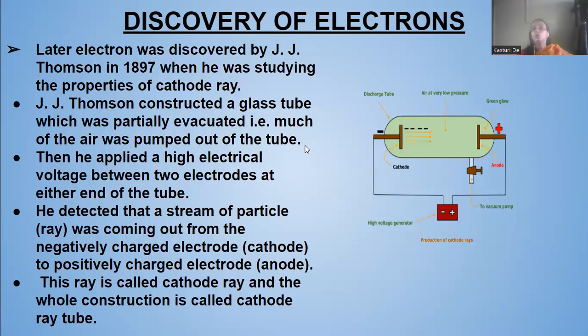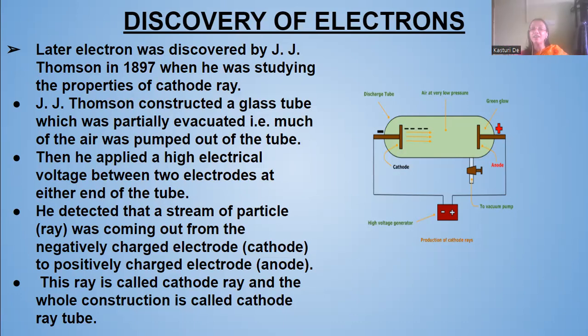Later on, the electron was discovered by J.J. Thomson in 1897, when he was studying the properties of the cathode ray. J.J. Thomson constructed a glass tube which was partially evacuated, that is, much of the air was pumped out of the tube.